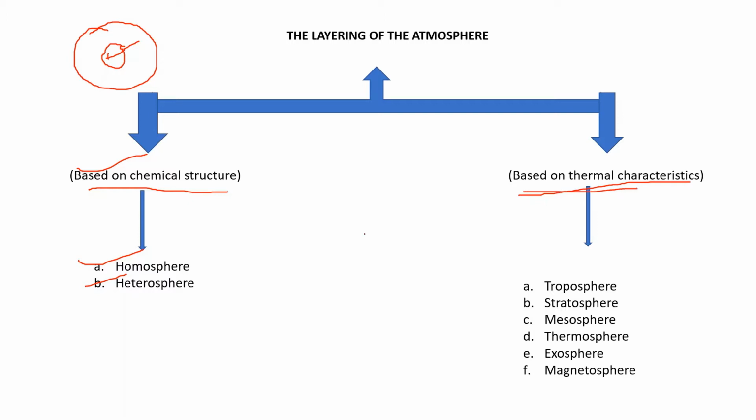And based on thermal characteristics, we have classified atmosphere into troposphere, stratosphere, mesosphere, thermosphere, exosphere, and magnetosphere. Now let's see what is homosphere and what is heterosphere.